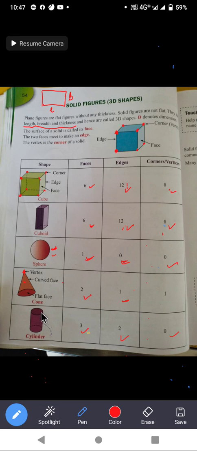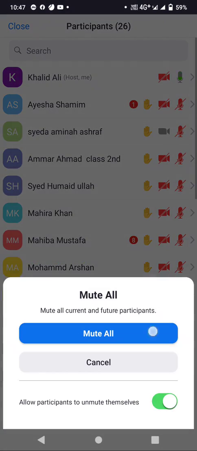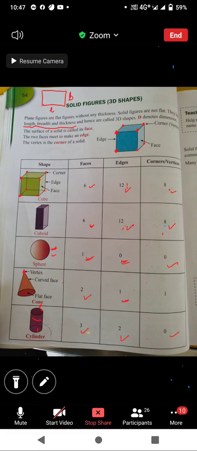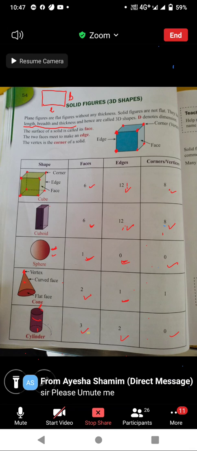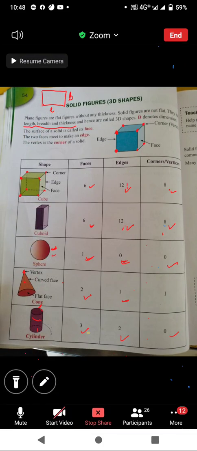And in cylinder three faces are there, two flat faces, this is the top face and bottom face, and one curved face in between. So three faces are there, two edges are there, this one edge and the down one. Two edges and zero corners. I hope you all have understood this. Everyone understood? Yes, sir.